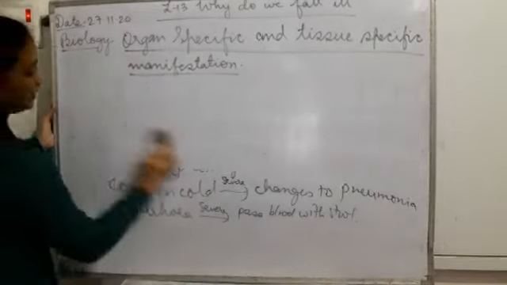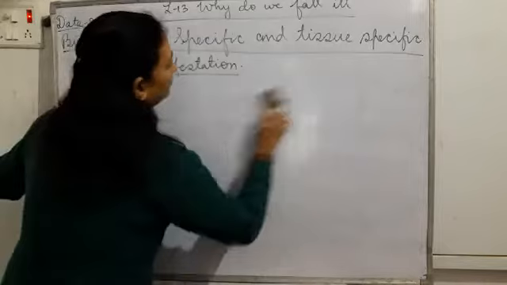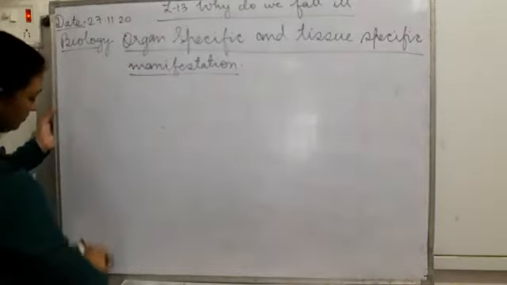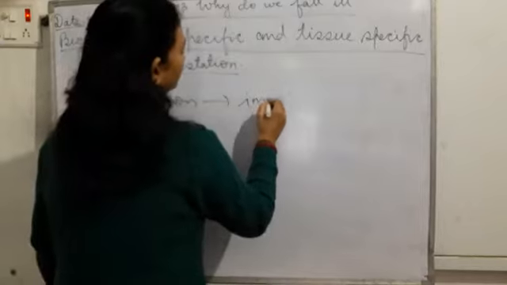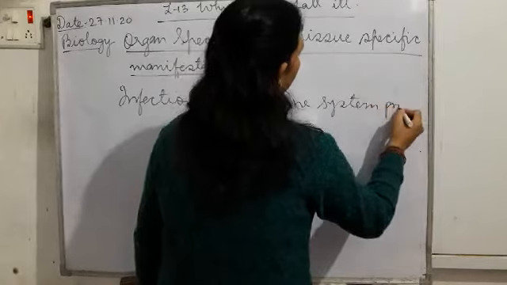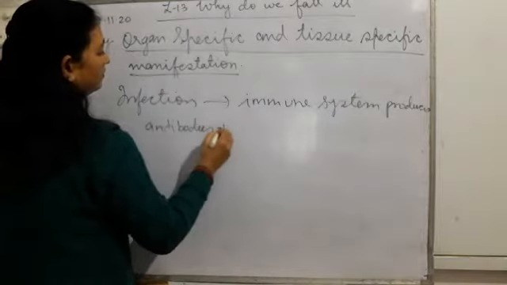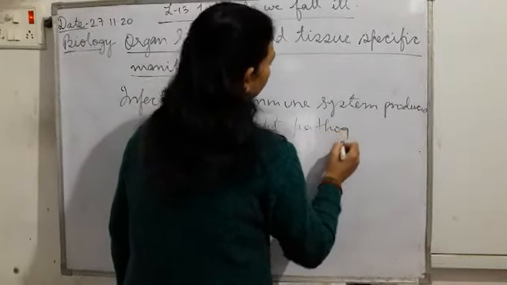And one thing, that our body system naturally produces. When there is some infection, our immune system, what does it produce? It produces antibodies to fight pathogens.